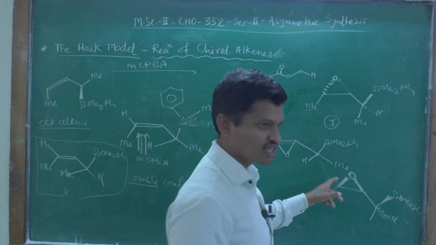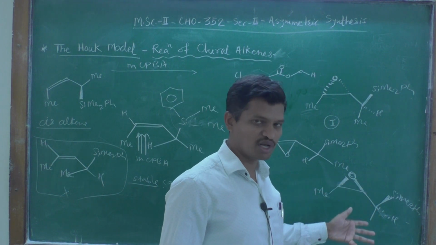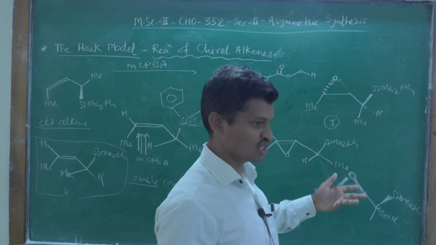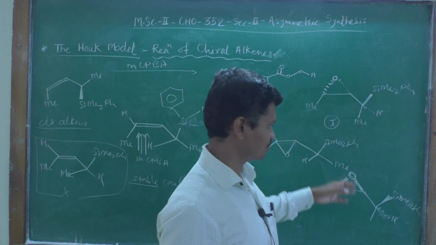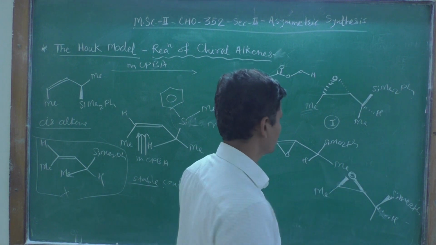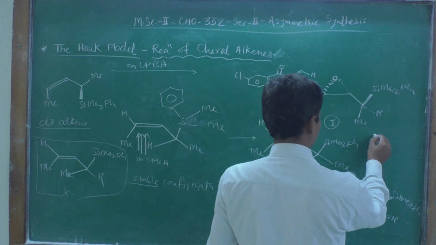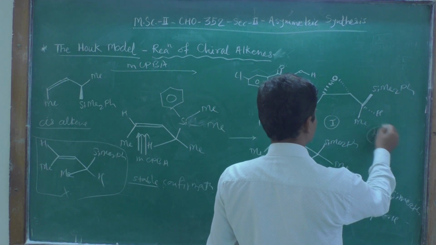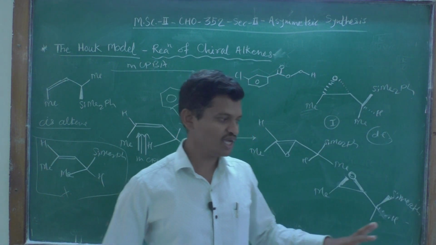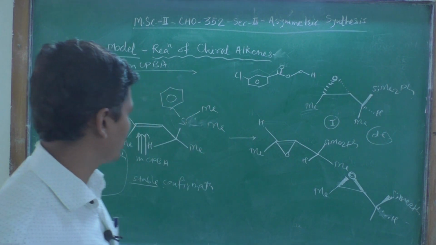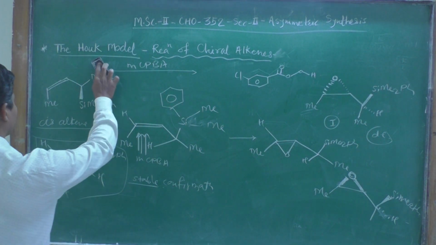So this product formation may be possible, but the proportion of forming the first product is very, very high as compared to this. They are diastereomers of each other, so the diastereomeric excess of this product will be very high, or this product will form in higher proportion. So that is the Houk model for reactions of chiral alkenes.